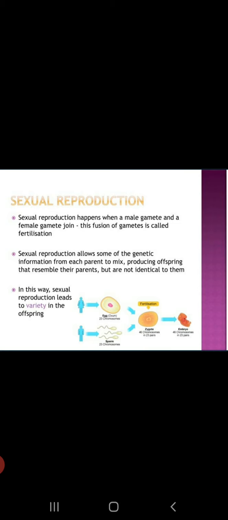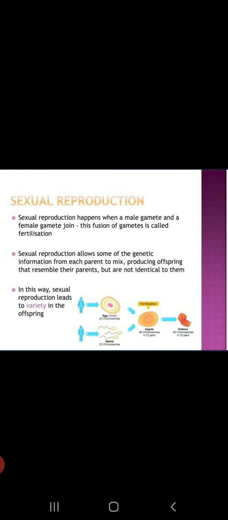Now, two types of reproductive cells are produced by the parents. The male gametes are called sperm and the female gametes are called ovum. Now, what do we understand by gametes? Gametes are actually the sex cells. They are also called gametes. So, sperm is the male gamete and ovum is the female gamete.